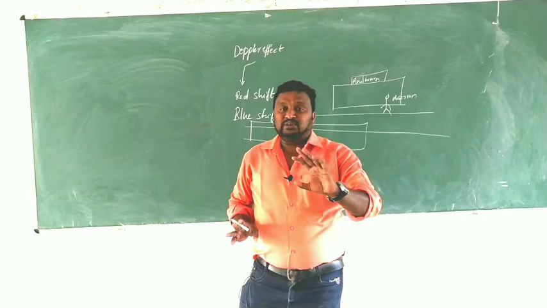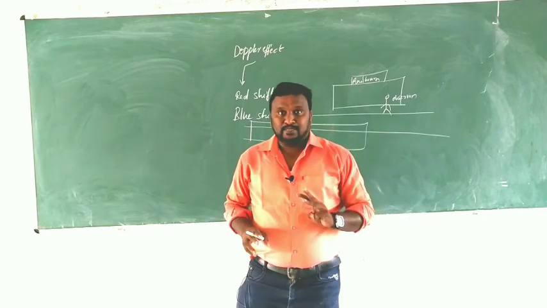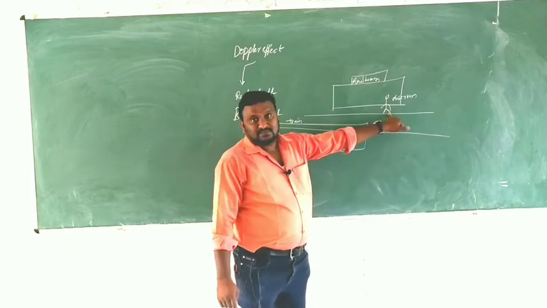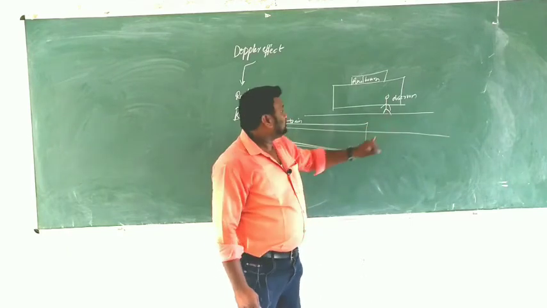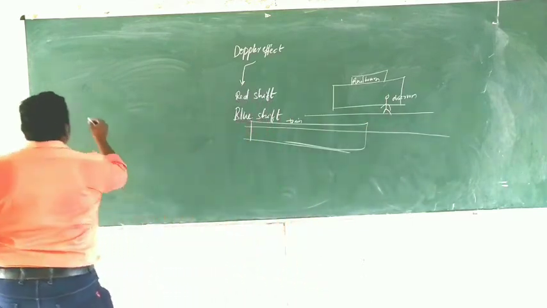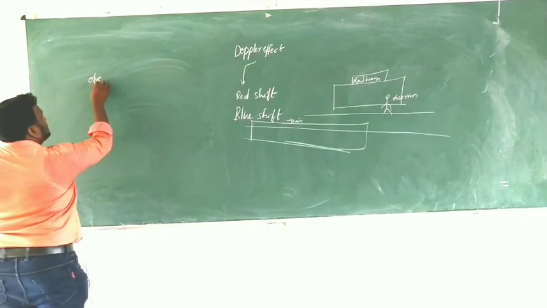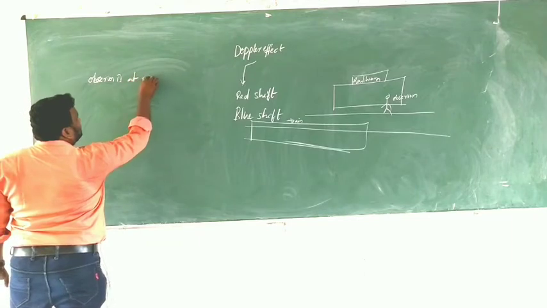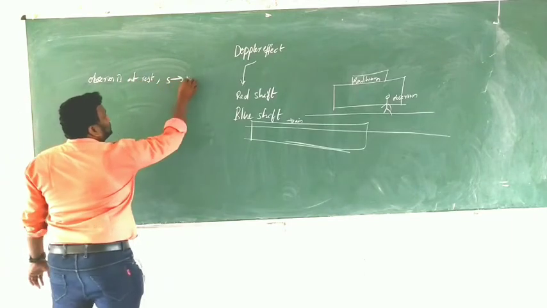Relative motion means there are three conditions here. First, the observer is at rest and the source S is in motion.